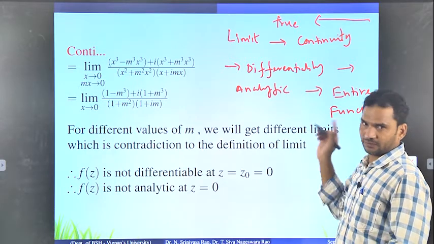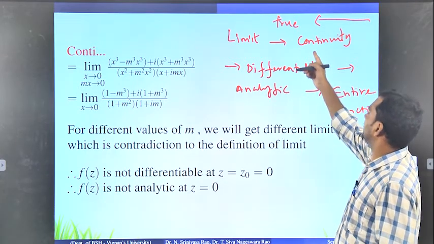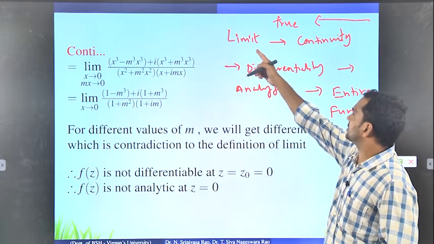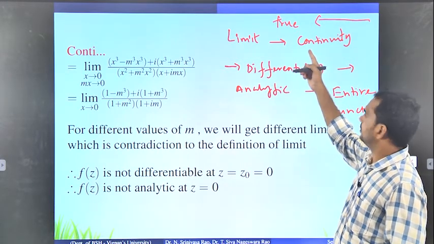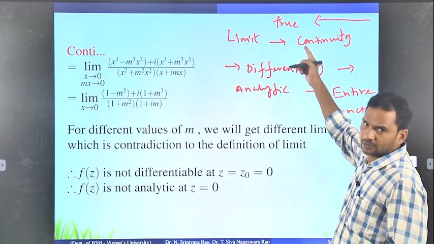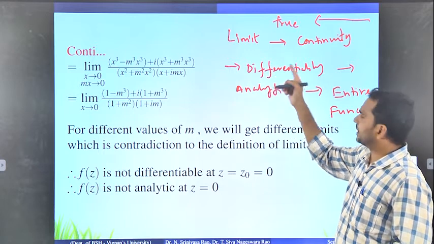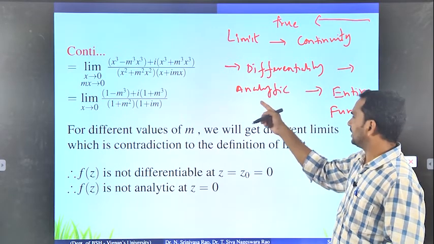And one more thing is very sure: if the limit does not exist, it is not continuous. If the given function is not continuous, it cannot be differentiable. If it is not differentiable, it cannot be analytic.